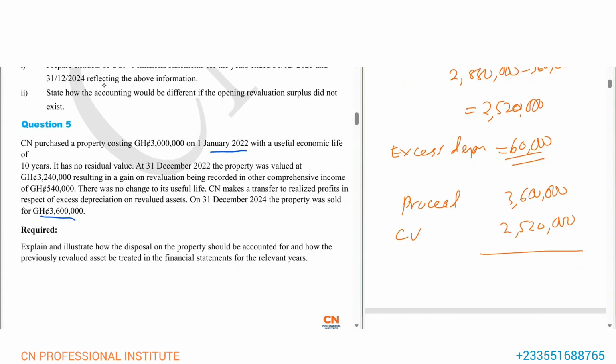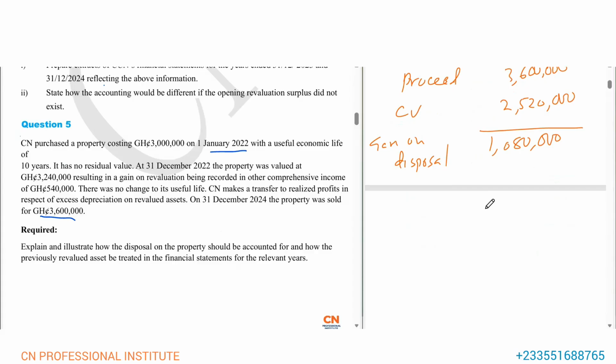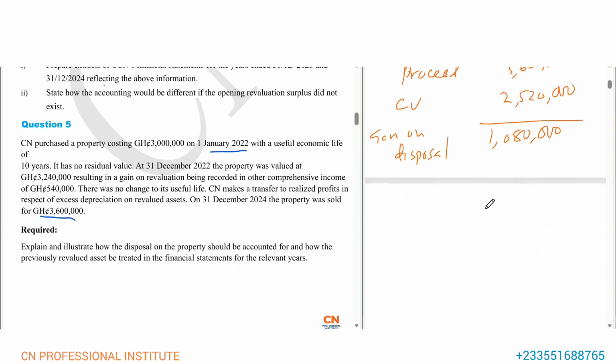So we realize that we have a gain of 1,080,000 Ghana cedis on disposal. This gain will be recorded in profit or loss. We said gain on disposal, we don't care whether we have previously revalued the asset or not. Gain on disposal is recorded in profit or loss.